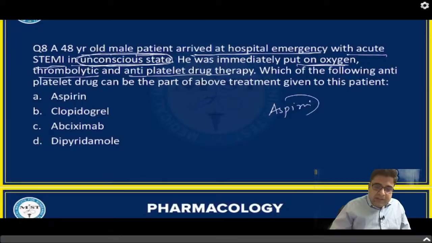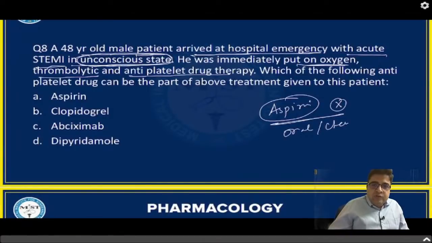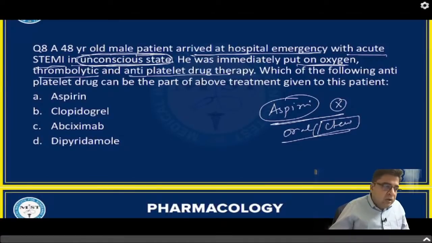But in this case aspirin cannot be given because aspirin is given by oral route and the patient is supposed to chew the medicine. But in this case the patient is unconscious, so you have to choose a drug that can be given by non-oral route. Which medicine can be given by non-oral route?